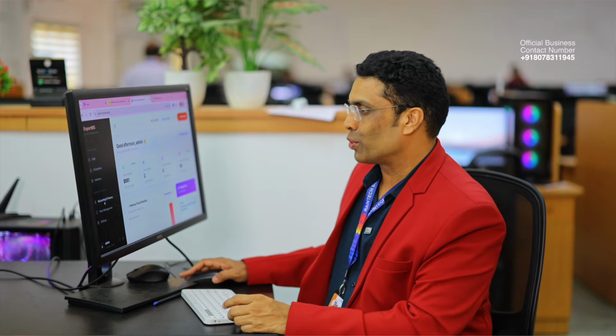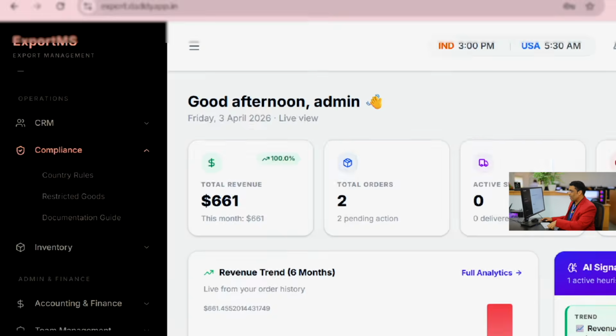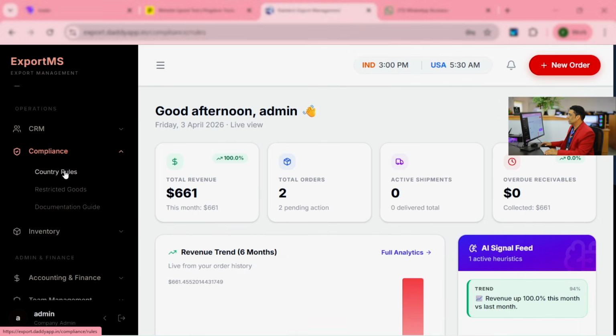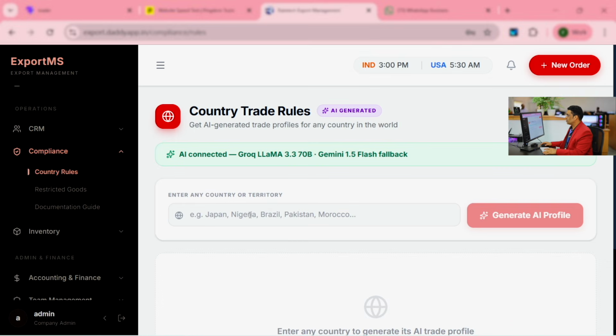There are so many features. The one I mostly like, let me show you that. In the compliance section, I really love this. So you can create quotations, you can create complaints, everything. Country rules, for example, I click on country rules. It is completely AI generated.